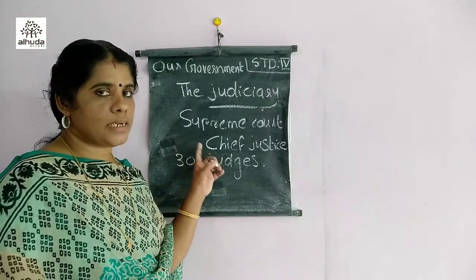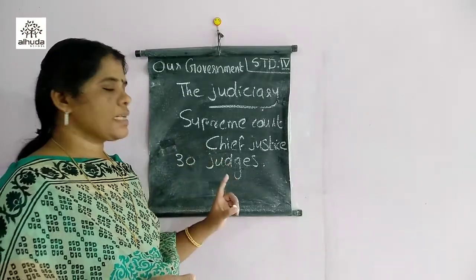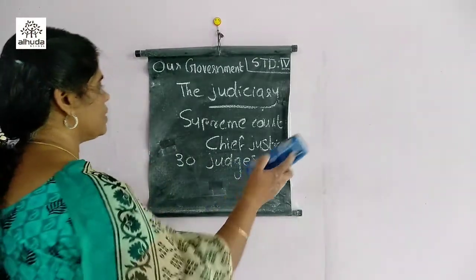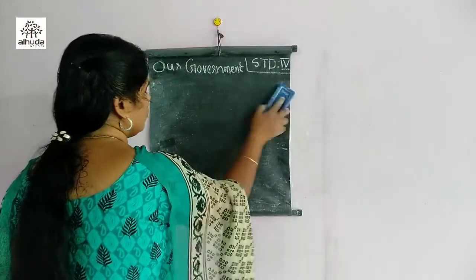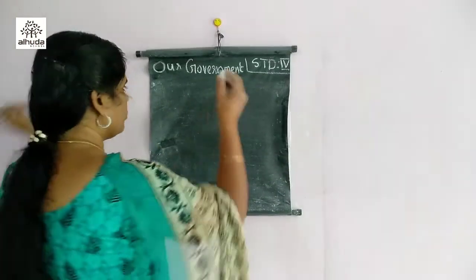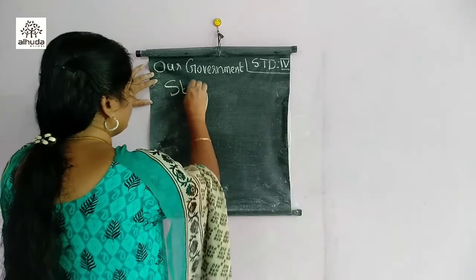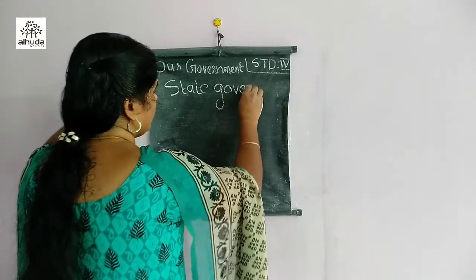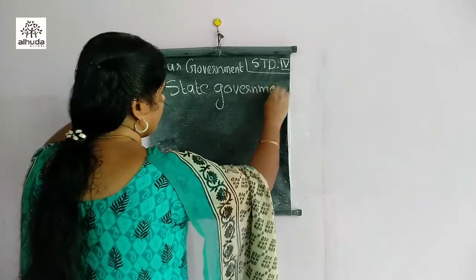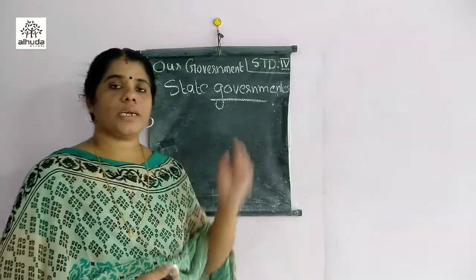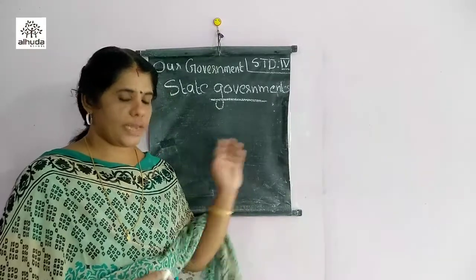That is the central government. Next, the state governments. The state government is similar to the central government in structure.